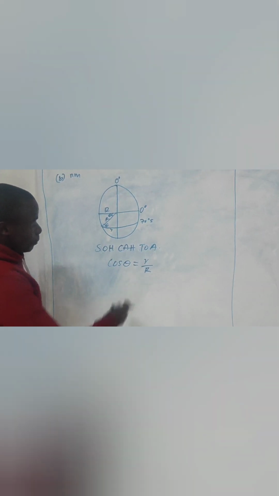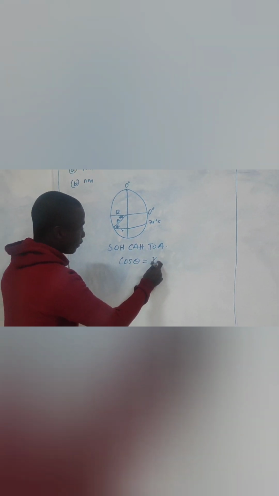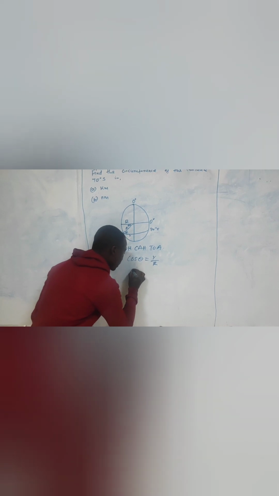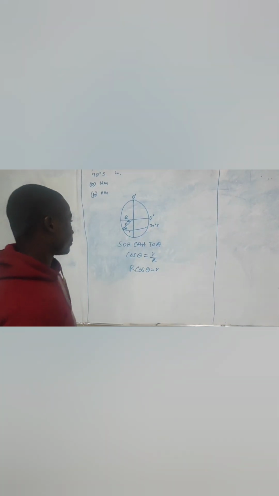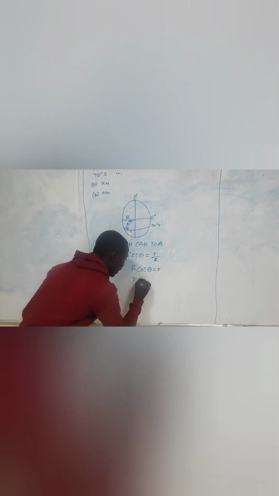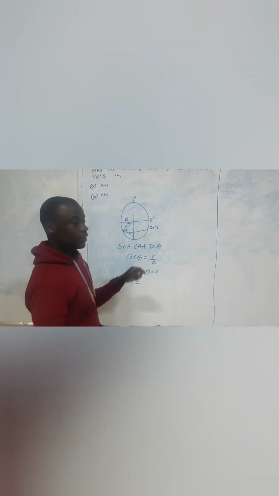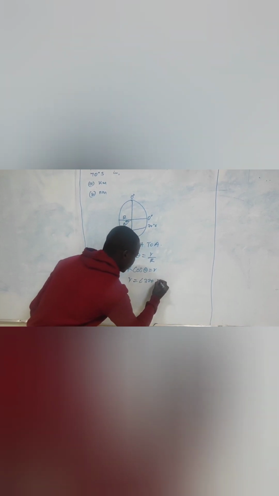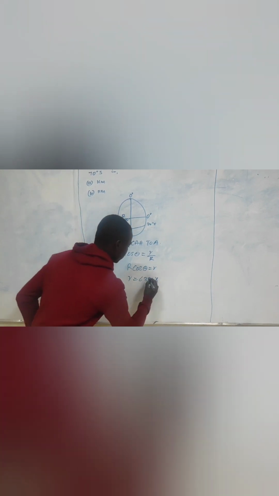From this, we can deduce the small radius. We remain with it on this side, then take the other one to the other side, so that small r equals R cos theta. Now big R is the radius of the earth, which is 6,370, times cos of our theta, which is 70 degrees south.